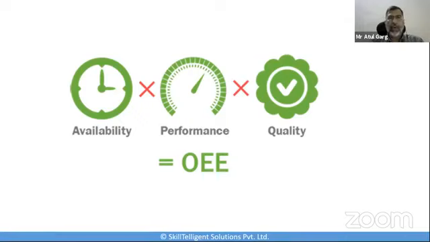OEE, or overall equipment effectiveness, is a framework for measuring the efficiency and effectiveness of a process by breaking it down into three constituent components, or what we call the OEE factors. This helps you to see and measure a problem so you can fix it, and provides a standardized method of benchmarking the progress.